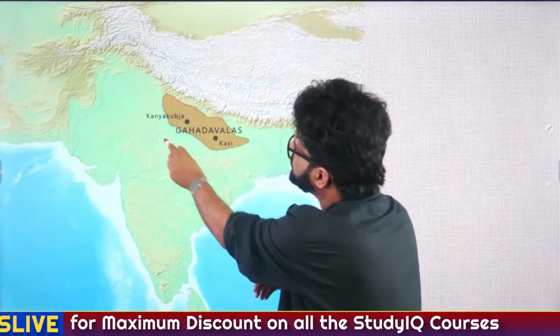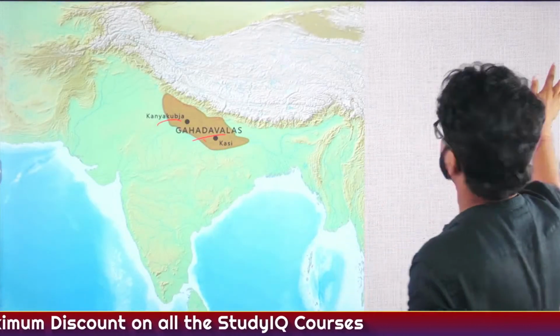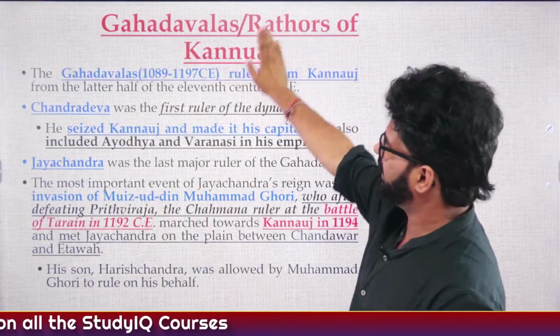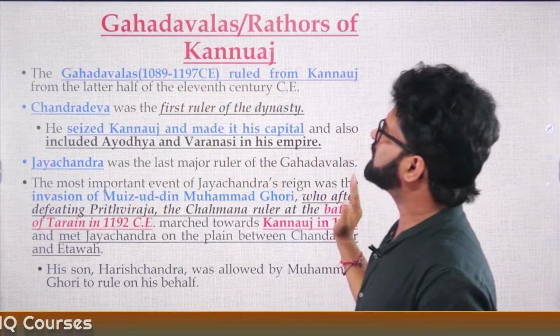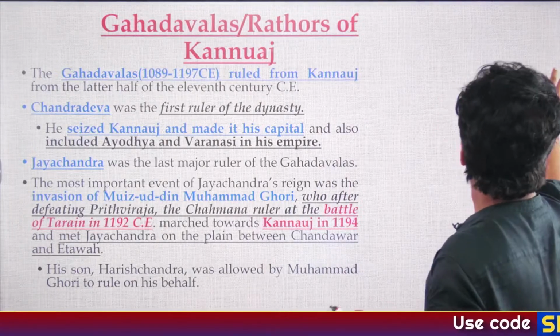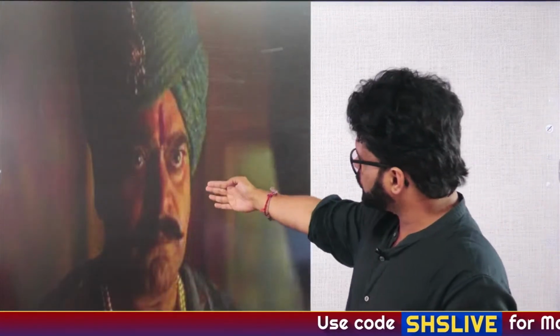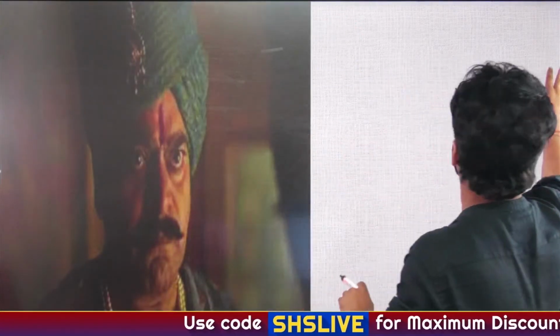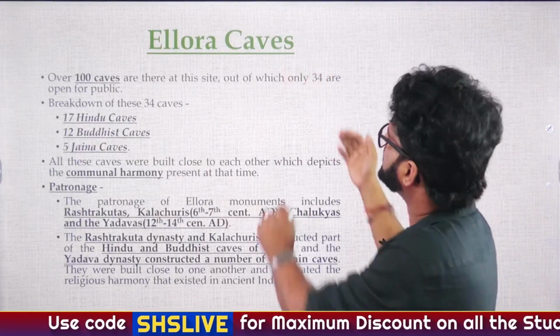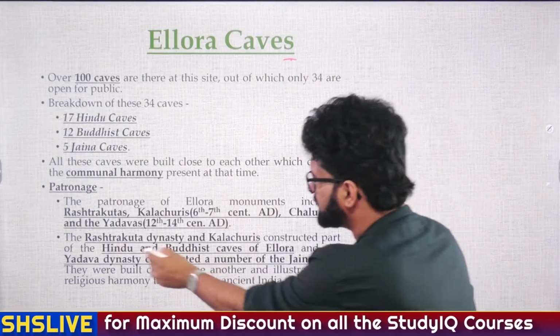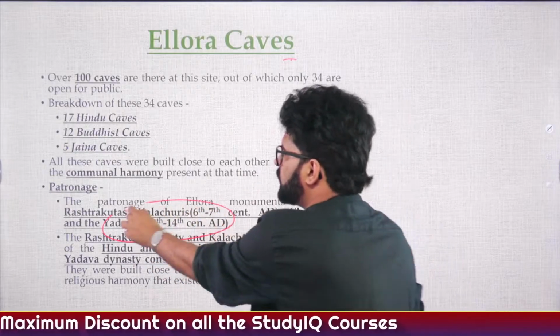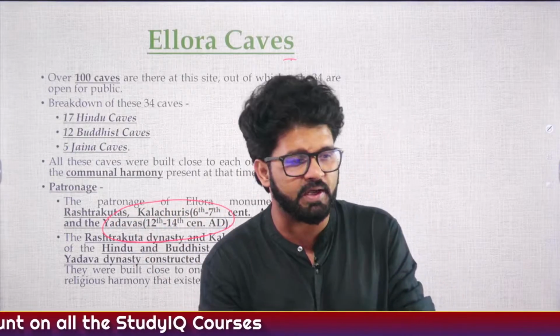So Kanya Kubja, Kannauj, Gahadwalas. This is Rajput lecture slide. Gahadwalas, 11th to 12th century. And this was Ashutosh Rana, Prithviraj, Jayachandra. And then Ellora caves. This is a lecture of Buddhist and Jaina architecture. See here Yadavas. 12th to 14th century AD gave patronage to Jaina caves.